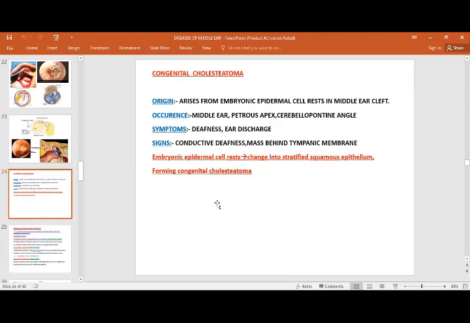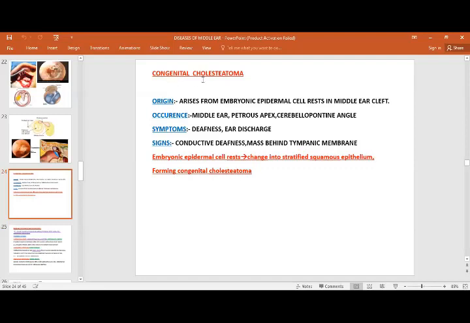Congenital cholesteatoma. Basically, congenital, as the name shows, arises from the embryonic epidermal cell rest in the middle ear cleft, and it is present in the middle ear. The three parts where it is mostly located are the middle ear, petrous apex, and cerebellopontine angle (CPA), which we commonly say. Symptoms are deafness, ear discharge, and signs of conductive deafness, and you can see a mass behind the intact tympanic membrane.